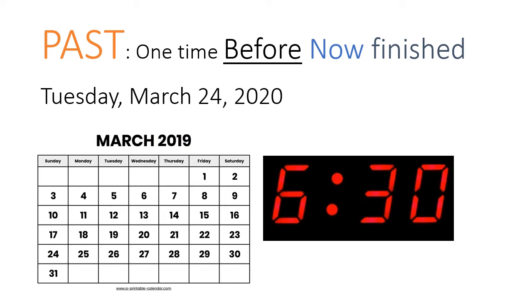For example, Tuesday, March 24th, 2020 is an example of the past. March 2019, that's last year. And 6:30 p.m. is a time in the past because right now, as I am speaking, it is 6:49 p.m. Those are examples of the past.